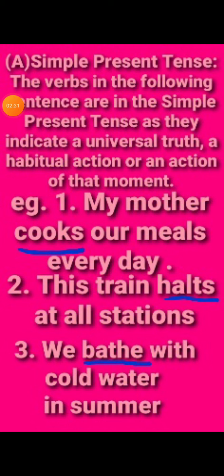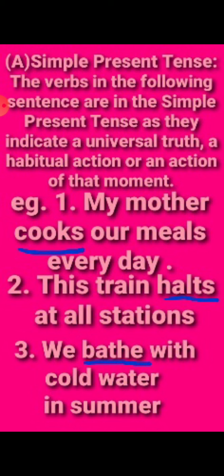Now, simple present tense. The verbs in the following sentences are in the simple present tense, as they indicate a universal truth, a habitual action or an action of that moment. Habitual action means what keeps on happening every time, it's a habit. Universal means it happens, every person does it. Or else the action of the moment, suddenly at that moment that action has taken place.